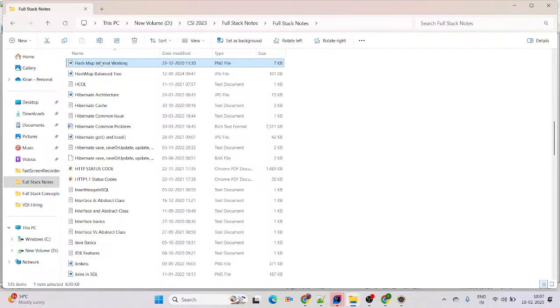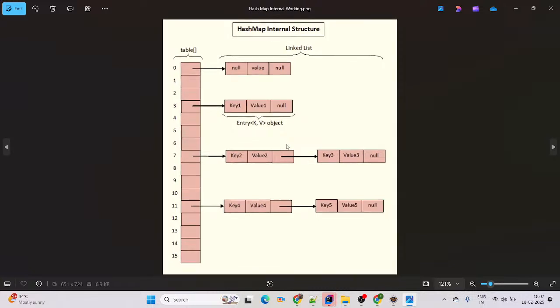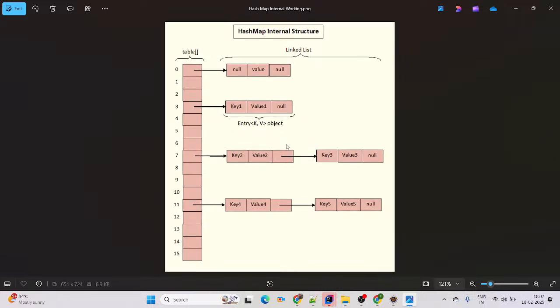See, here is the HashMap internal working. I hope you are able to see my screen, and there is a diagram available. Like this is the table, but you can assume this is one bucket. Bucket size is 0 to 15, it means 16 blocks. Internally it follows the hashing principle and uses the linked list structure.